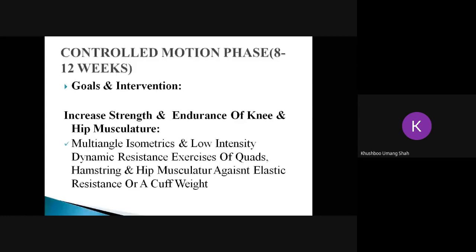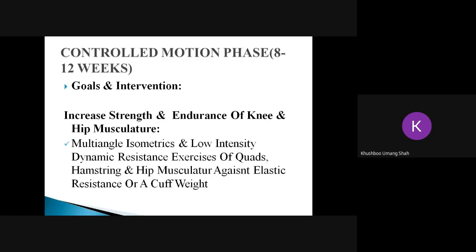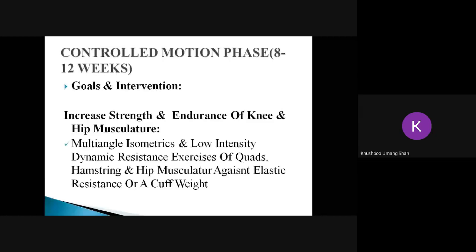You can also go for abduction of the leg with the help of weight cuffs, even extension of the hip joint. You can also go for extension of your knee, that is last degree extension, with the help of sandbags. Here we are focusing on strength and endurance. If you want to increase the endurance of the lower limb muscles, focus more on the repetition part. If you want to increase the strength, you have to focus on the holding part. Next slide.